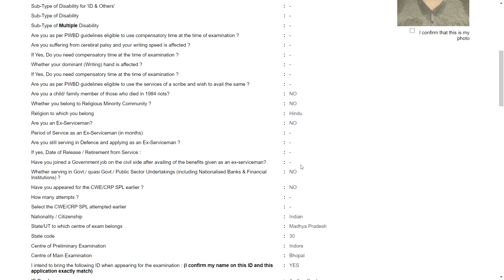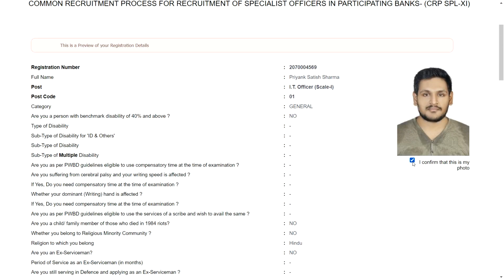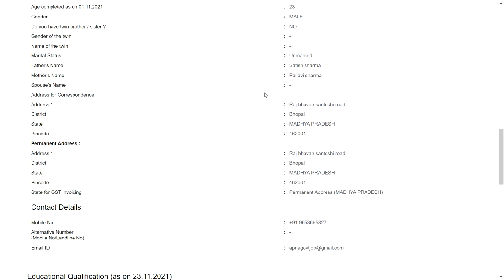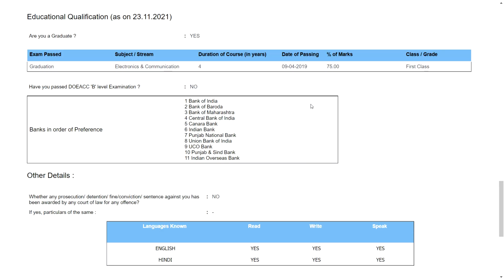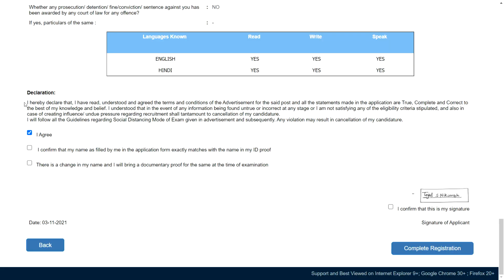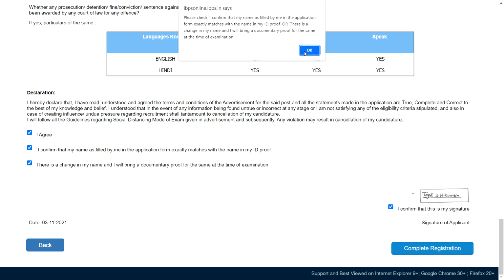The next page is your preview page. Okay, so just make sure all the things are there, including the photograph below. Just click on I confirm, then check all the details again before submission of the final form, your preferences, everything. Then you can tick the declaration, also confirm the signature, and then click on complete your registration.